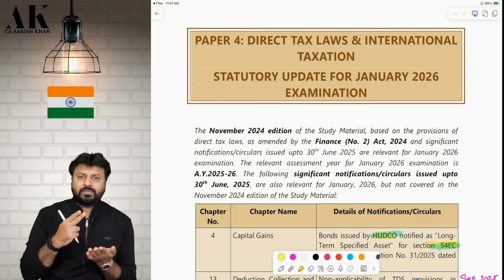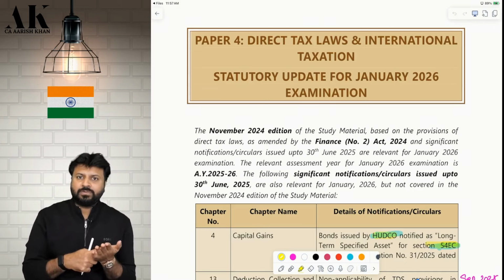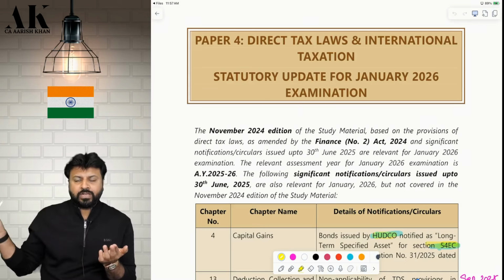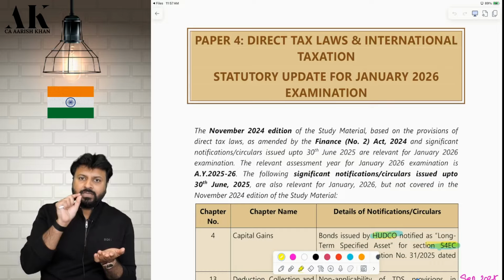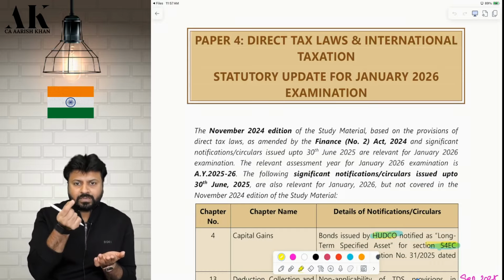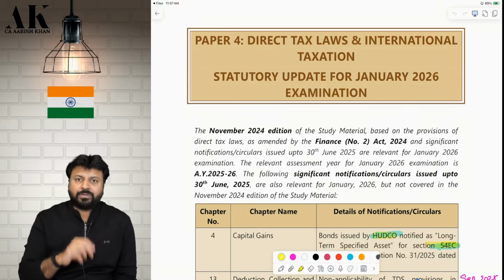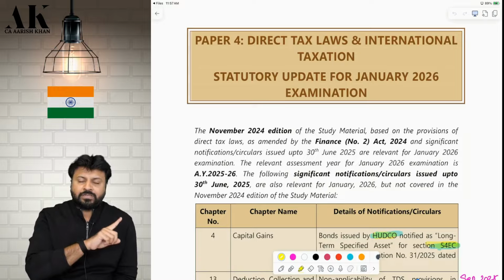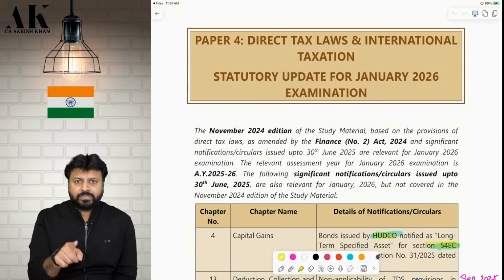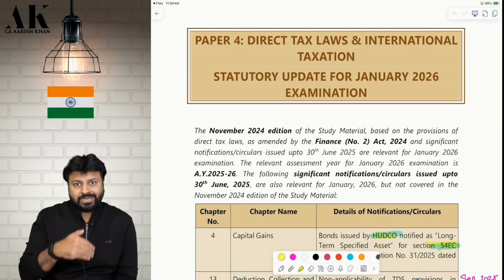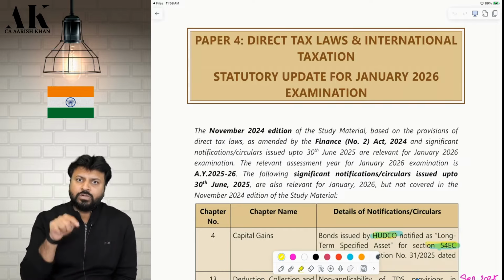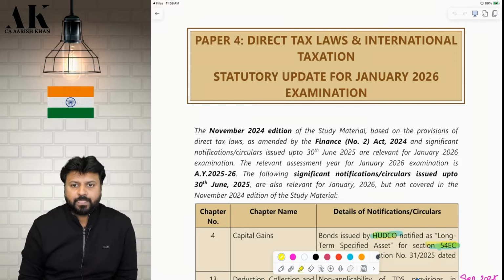So what ICAI has done, one statutory update they have released for September 25, for which we have already uploaded a video if you remember, correct? Now what they did, they have taken those amendments and they have compiled with the Jan 26 amendments. So this one booklet covers both the amendments. It covers the amendments which were relevant for September 25, which is even relevant for Jan 26, and extra amendments of Jan 26 are also covered in this booklet itself.